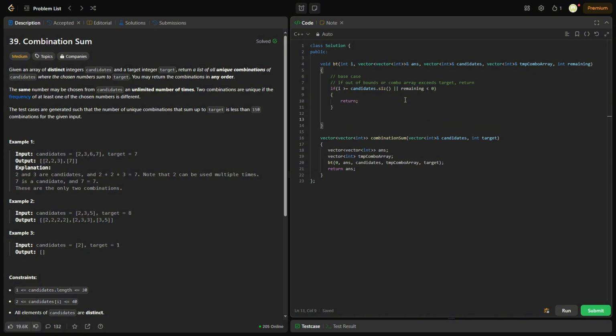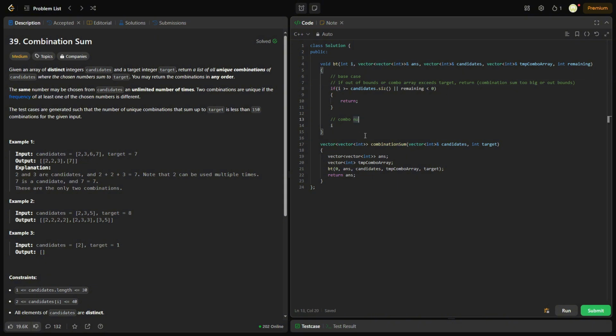Now we also have another case. Remember what I said earlier? There are 3 cases. Either the number's too small and we need to keep recursing, or the number's too big and we need to return. So this right here is basically number too big or out of bounds. In simple terms, that's what we're checking here. And when I say number, I should say combination sum, or sum of combinations is too big or out of bounds, then we return.